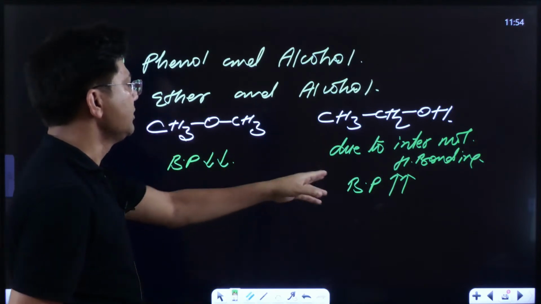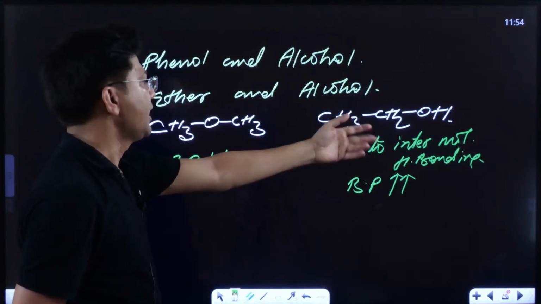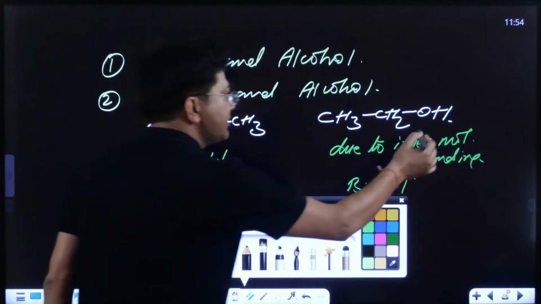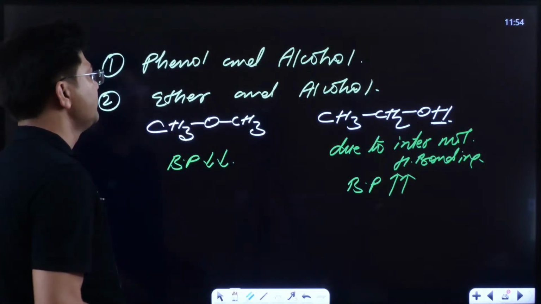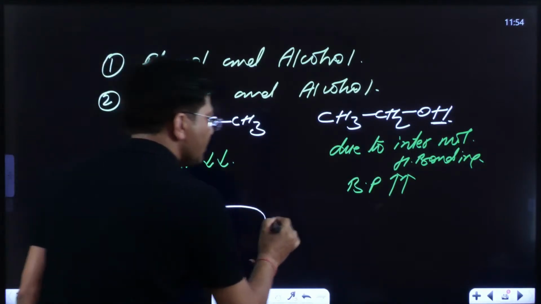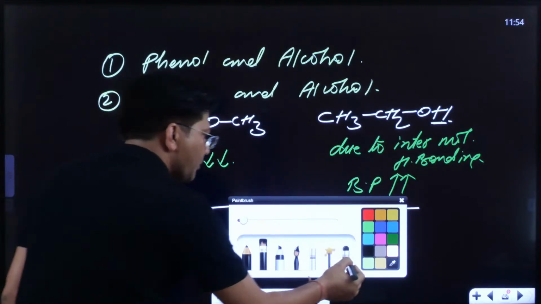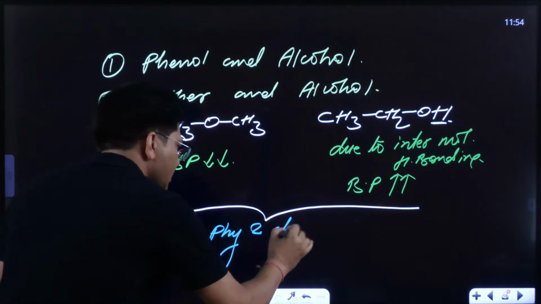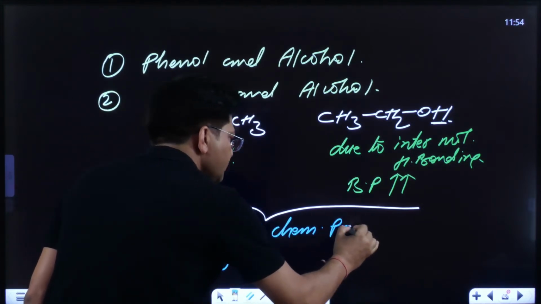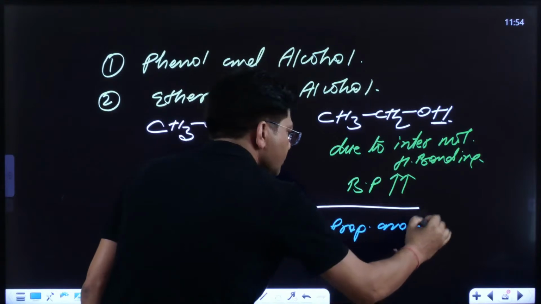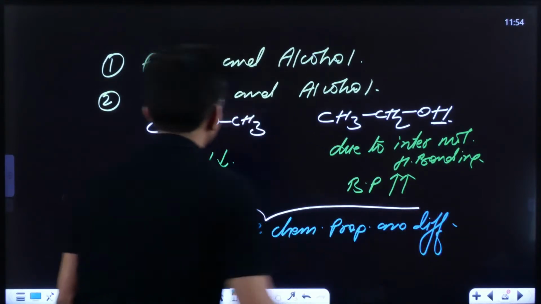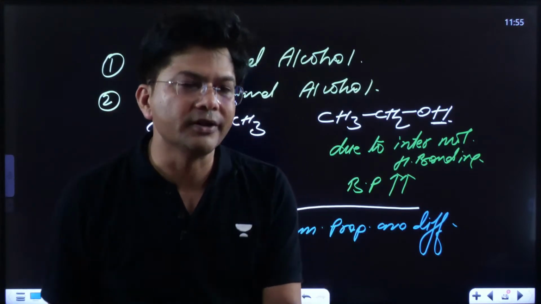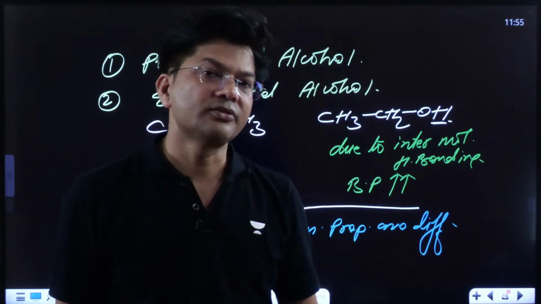The alcohol is less volatile with a high boiling point. Also it has acidic hydrogen, so their physical and chemical properties are different. Having the same molecular formula but at least one property different, we say they are isomers.